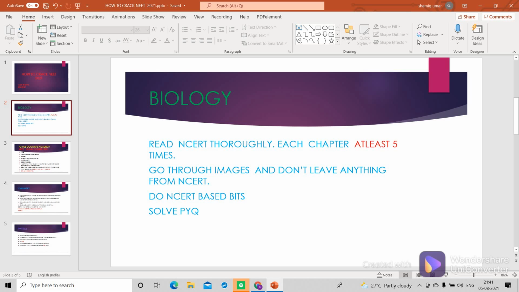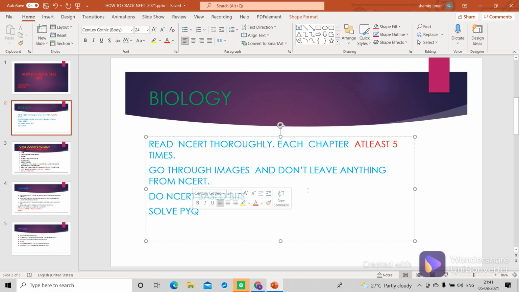You'll be doing NCERT bits and you'll also solve PYQ questions. When you do it in this manner, you'll be getting 360. If you read each and every chapter of NCERT 5 times, you will be getting 360.